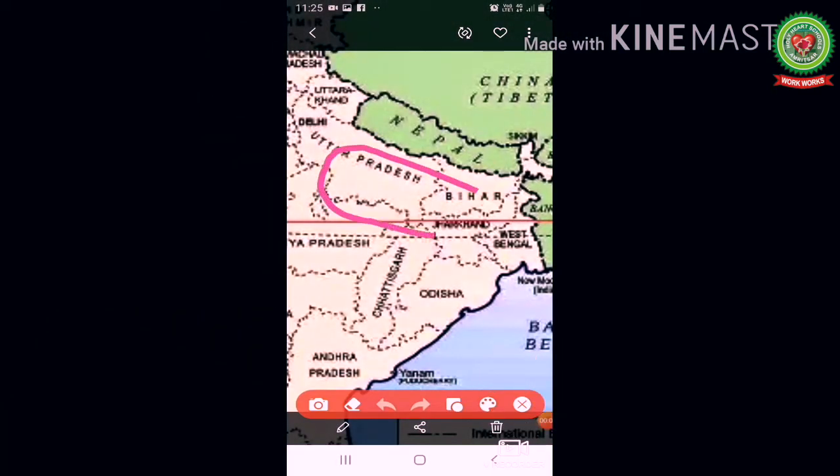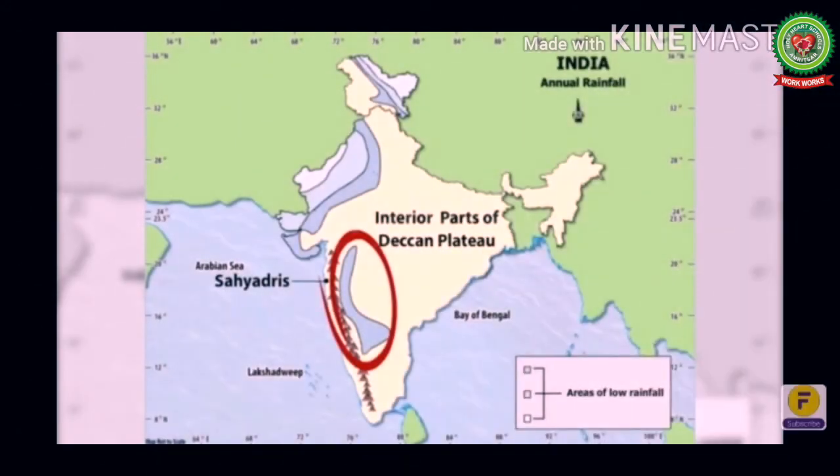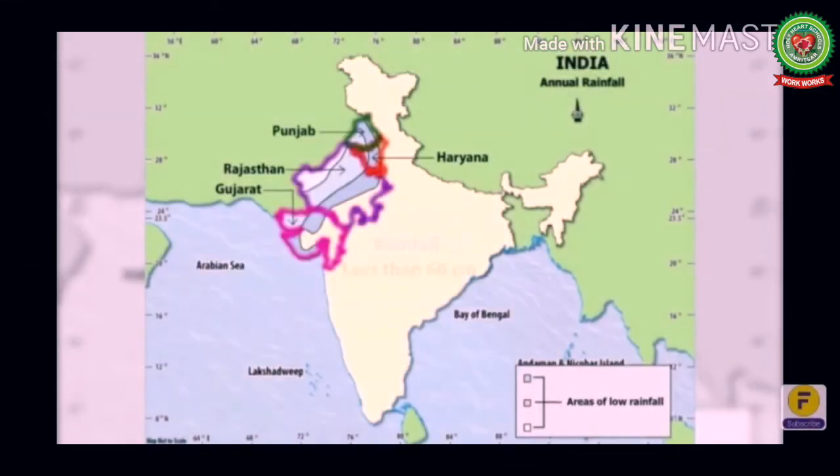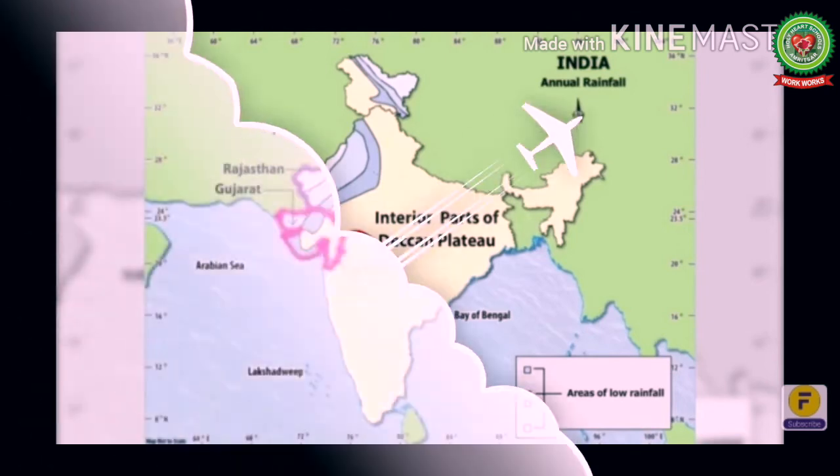Next we have areas with 100 to 200 centimeters of rainfall. It includes Middle Ganga Valley, the eastern sides of the Western Ghats including the states of Karnataka, Telangana, and Tamil Nadu. Next, the areas with 50 to 100 centimeters of rainfall include parts of Punjab, Rajasthan and Haryana. In the south, it comprises the Karnataka plateau and Telangana.